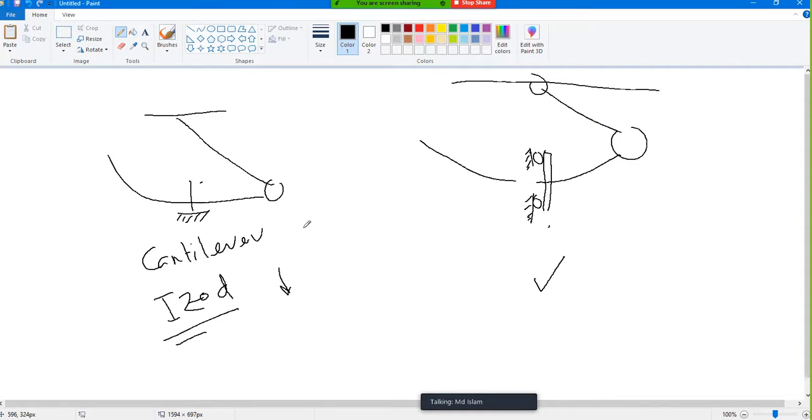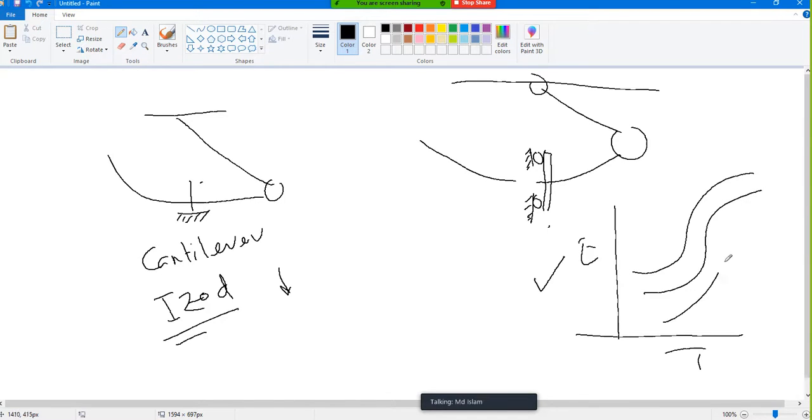Why okay? Because if I draw the curve, energy versus temperature is something like this. Maybe the curve is this. Say the accurate curve is this.